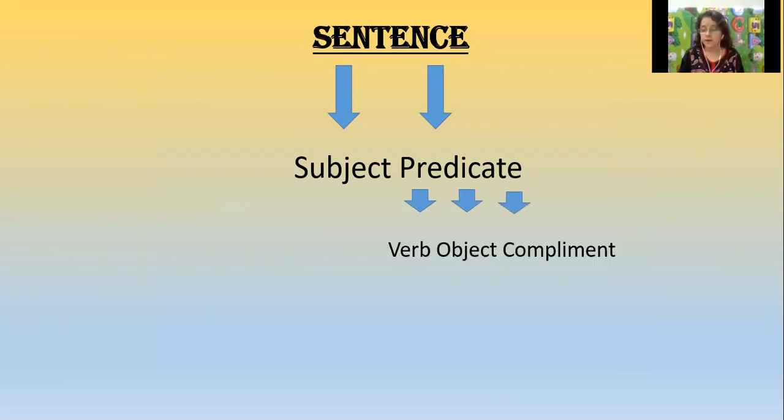Here, the verb, we all know that. The object, we all know that. Now, what is this third part here? That is the complement. Complement means what? Complements are words which complete a sentence, or you can say there are a few other words in a sentence. Fine, you will get to know that.